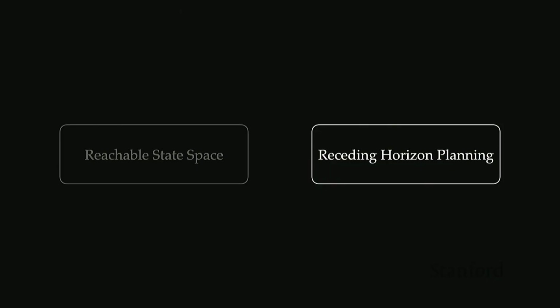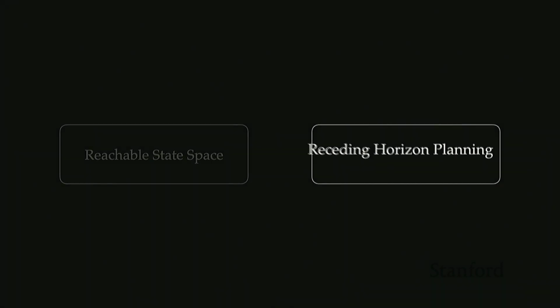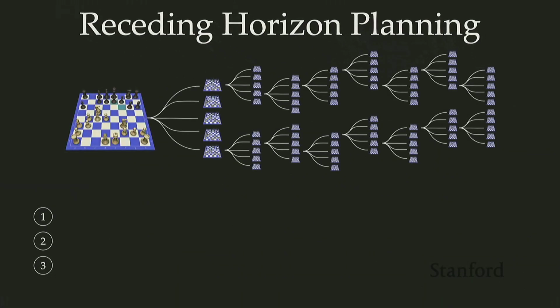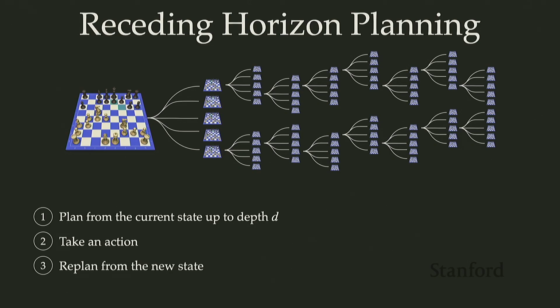And this is directly connected to this idea of receding horizon planning, because in receding horizon planning, we are essentially just planning over that reachable state space. So the way that this works is we're going to plan from the current state up to some depth or horizon D. We're going to take an action, and then we're going to just transition to that new state and replan.